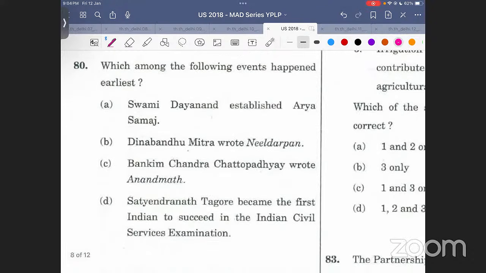Then which of the following events happened at the earliest? There are 4 events given. Which of the following happened at the earliest? Earliest. सबसे पहले क्या हुआ इसमें से? स्वामी दयानंद established the Arya Samaj. Deenbandhu Mitra wrote the Neel Darpan.